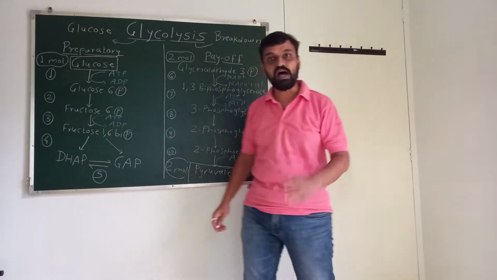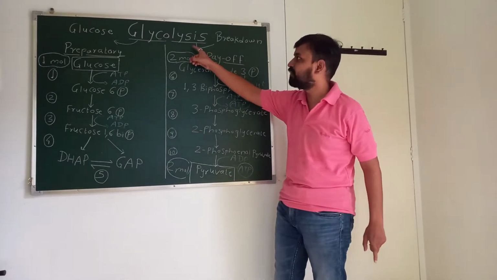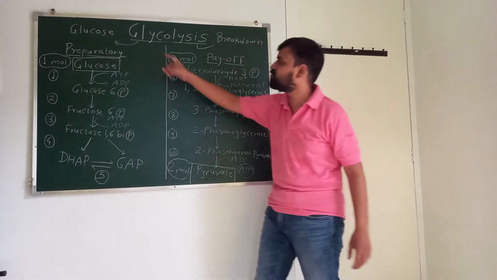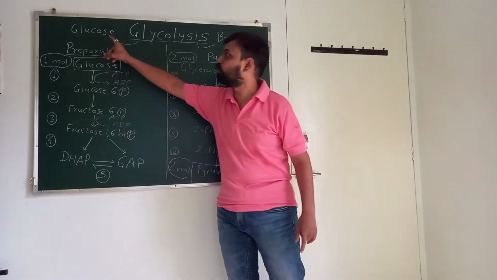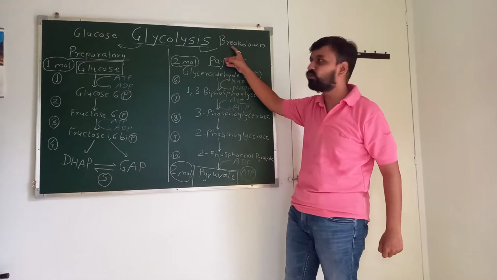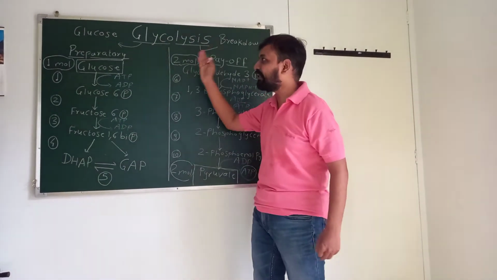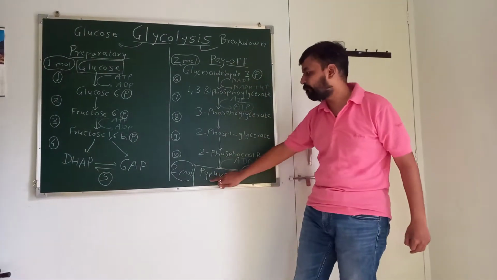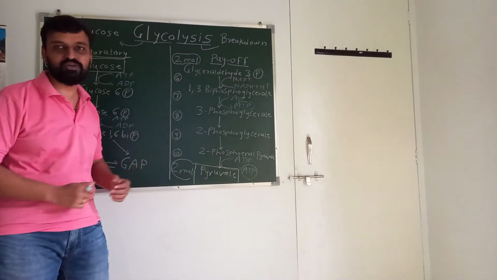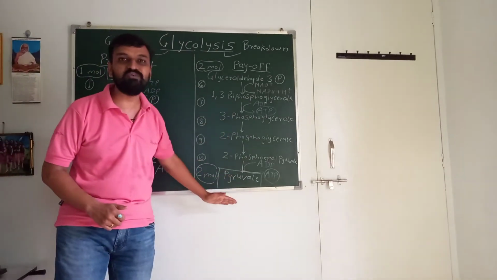So students, I have already written over there what is glycolysis. You can see here I have written the word in split form: glyco and lysis. Glyco means glucose and lysis means the breakdown. Or you can say when the glucose breaks down, it gives the product pyruvic acid. So guys, the basics of glycolysis: glycolysis is the breakdown of glucose into pyruvic acid.